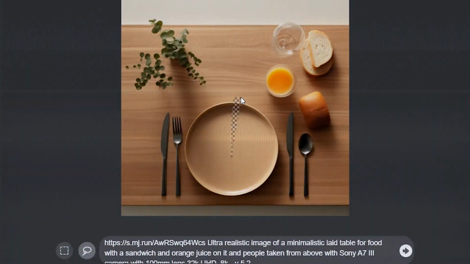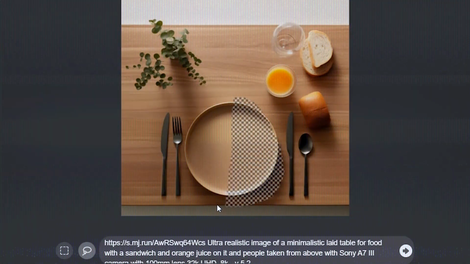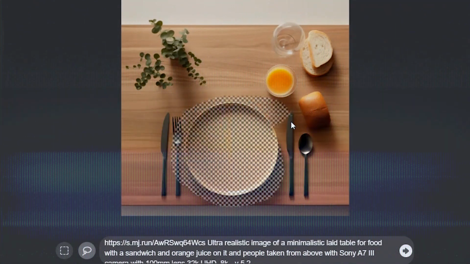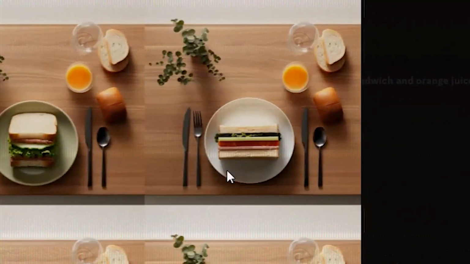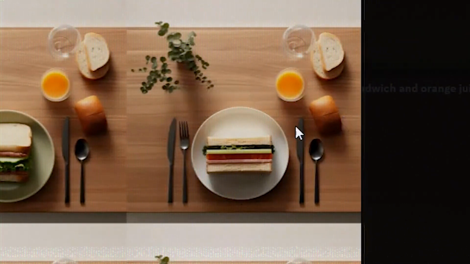Note that the AI will note the rest of the image as context, and it will also be looking at the new prompt that you create. What you want to do here is you want to be editing more space than you think you're going to end up needing, because Midjourney does a pretty good job of repairing any areas while it's doing the variation. Let's just say put a sandwich on the plate. I think this one right here might be useful for a social media post.